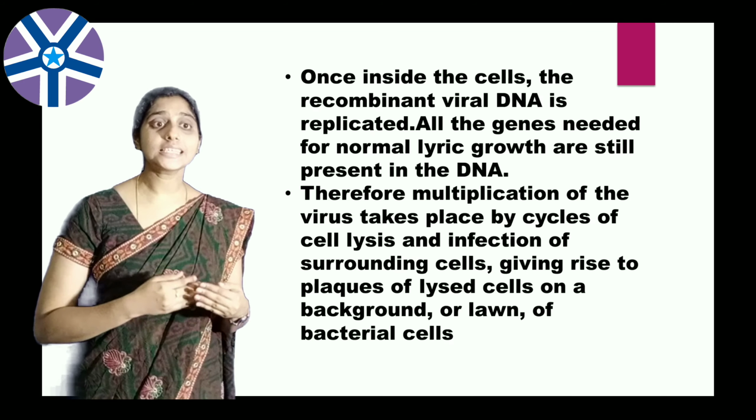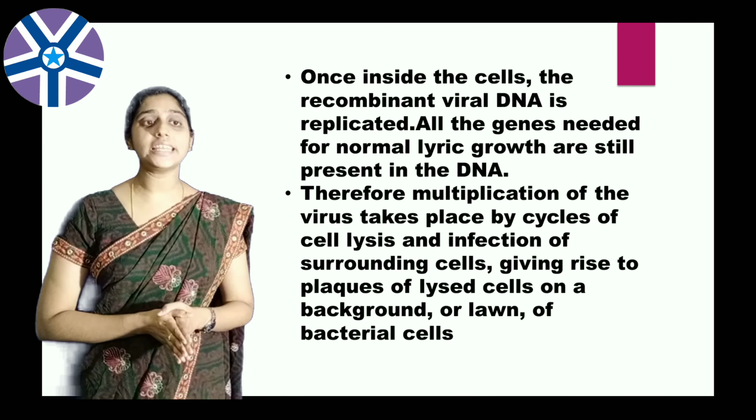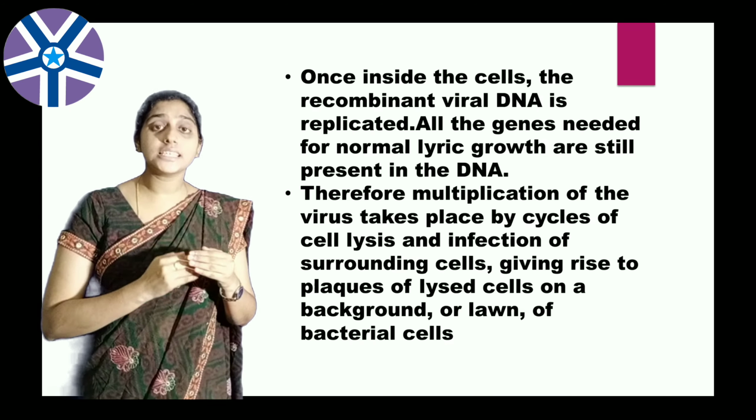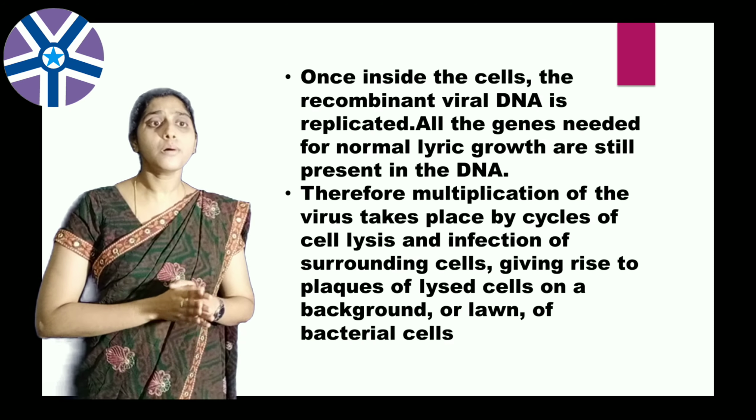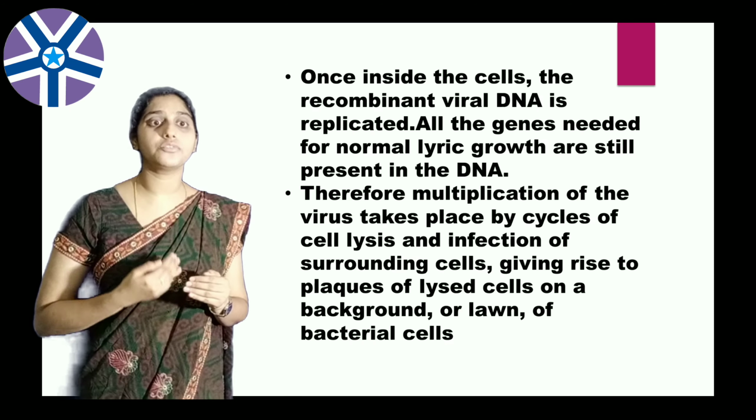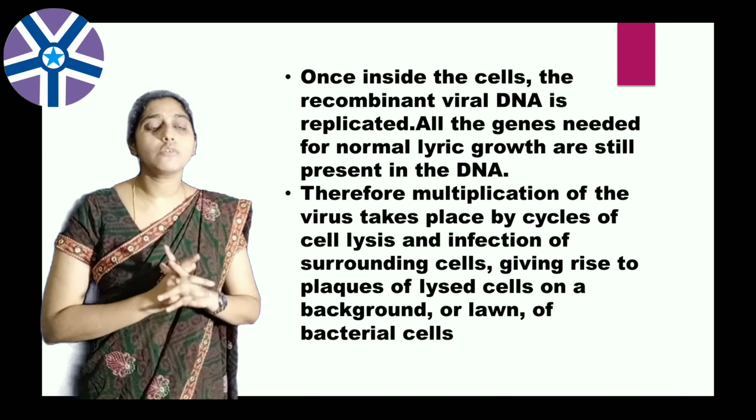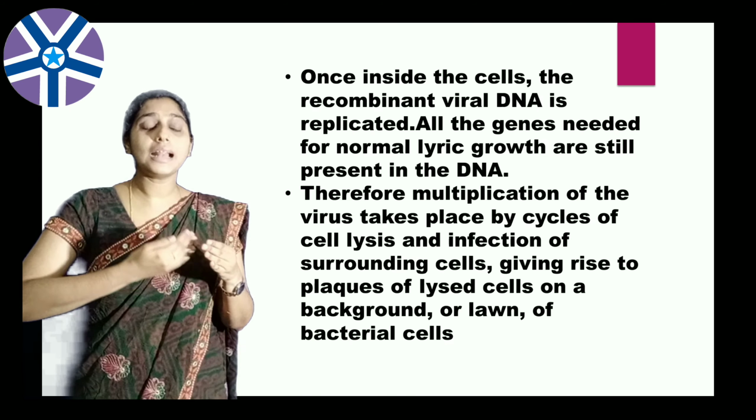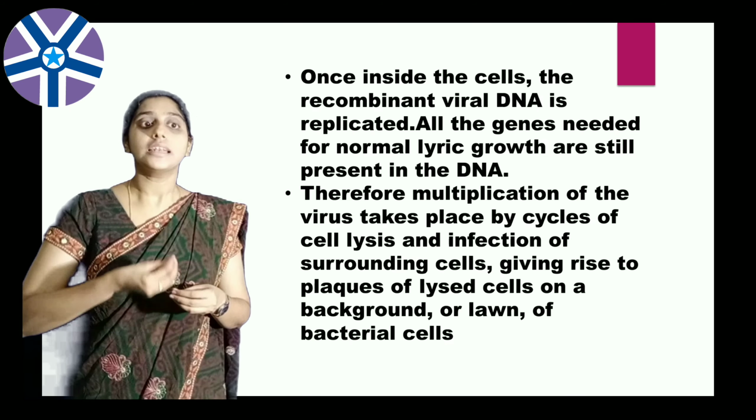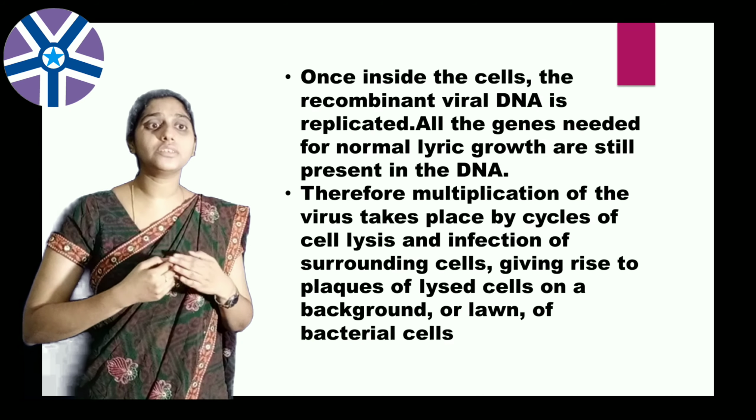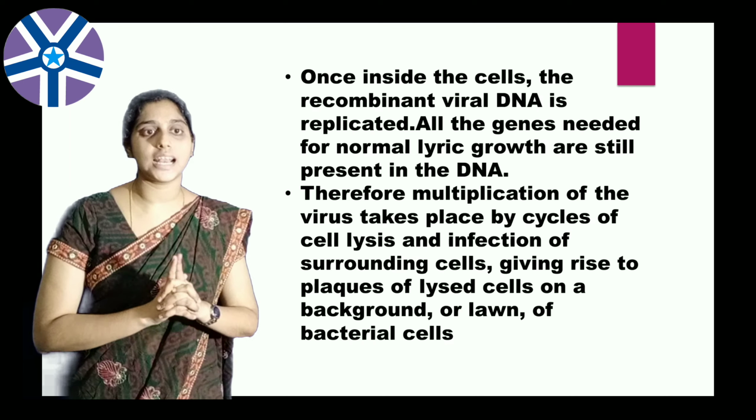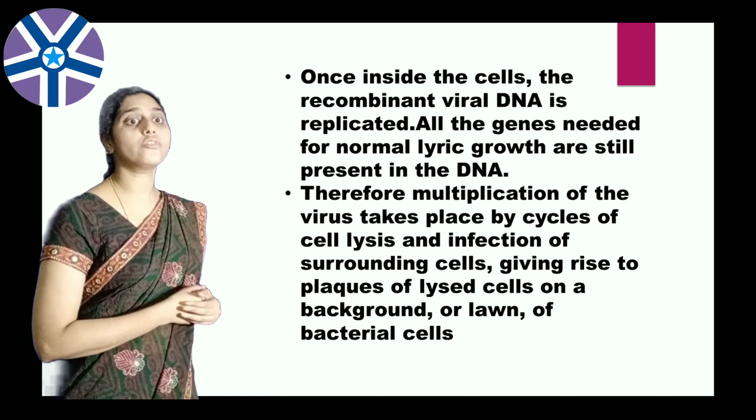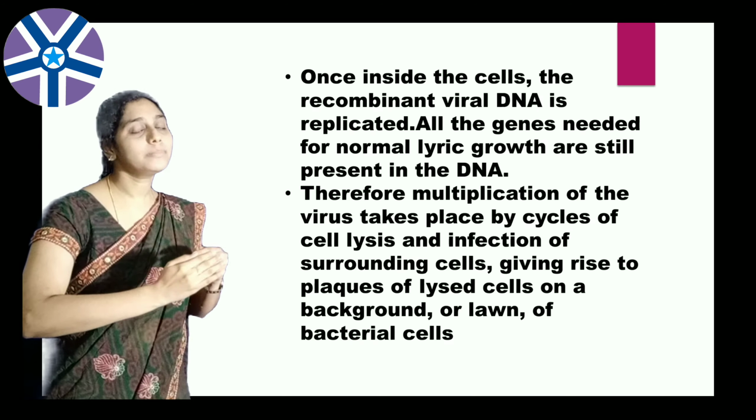Once inside the cell, the recombinant viral DNA is replicated, since all the genes needed for normal lytic growth are still present in the DNA. Therefore, the multiplication of the virus takes place by cycles of cell lysis. Cell lysis means cell death. Lysis means breaking. So the multiplication of the virus takes place by cycles of cell lysis and infection of surrounding cells, giving rise to plaques of lysed cells on the background of bacterial cells.